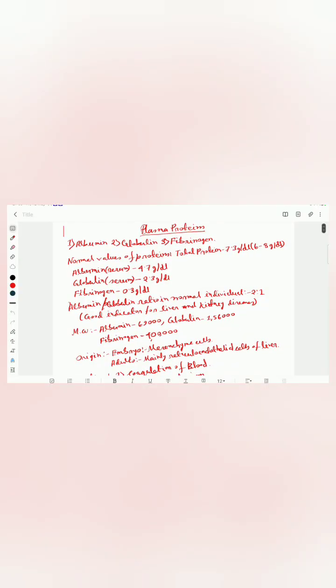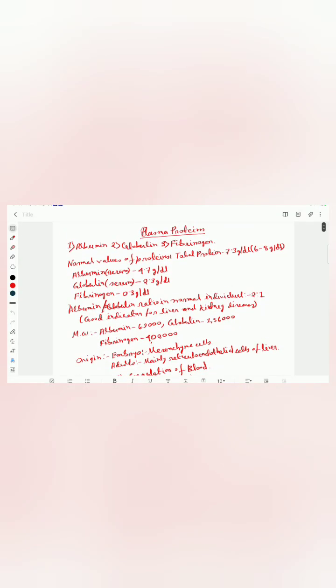Today we will discuss plasma proteins. There are three plasma proteins. One is albumin, the next one is globulin, and the third is fibrinogen. Albumin and globulin are also known as serum albumin and serum globulin, because fibrinogen is not present in serum; it is converted into fibrin during clot formation.